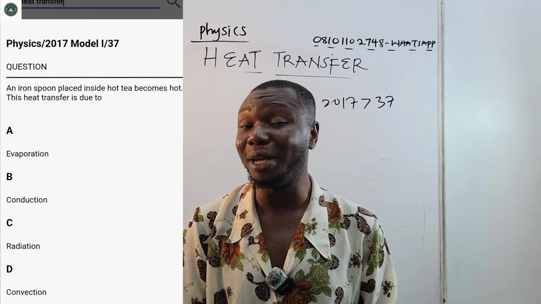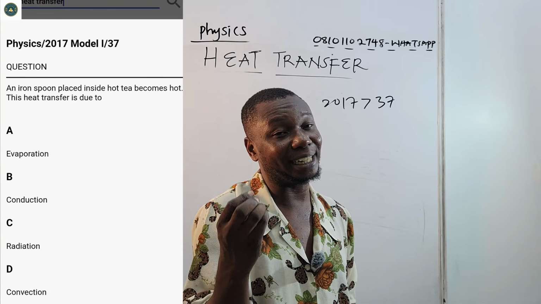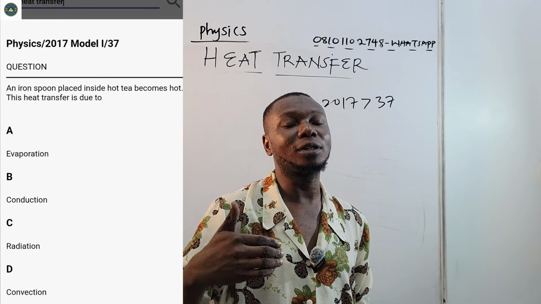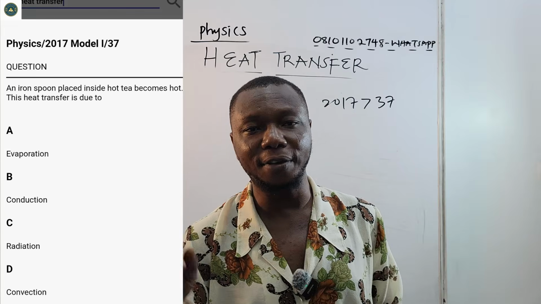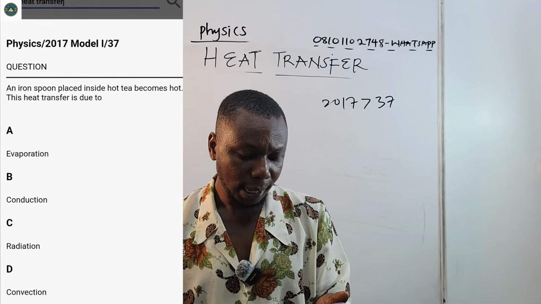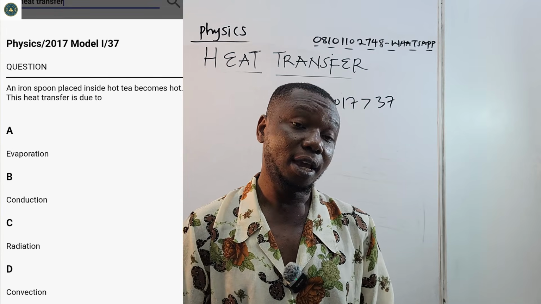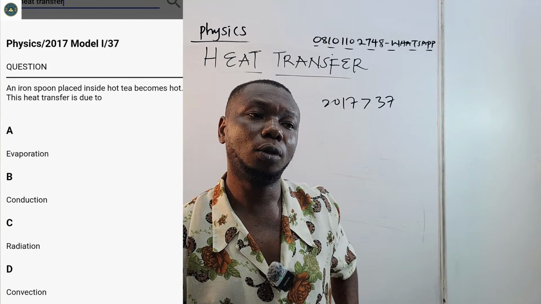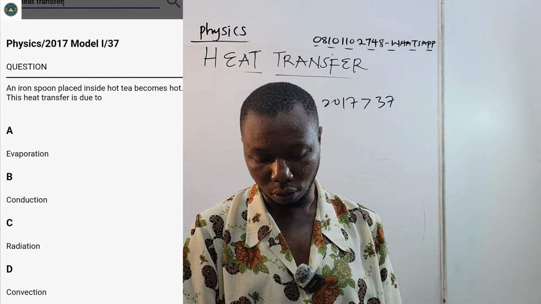The reason is that metals have low specific heat capacity, so they have higher thermal conductivity. They can conduct heat very fast. This is possible because the material of the spoon is a good conductor of heat. A material that is a good conductor of heat has a very high thermal conductivity.